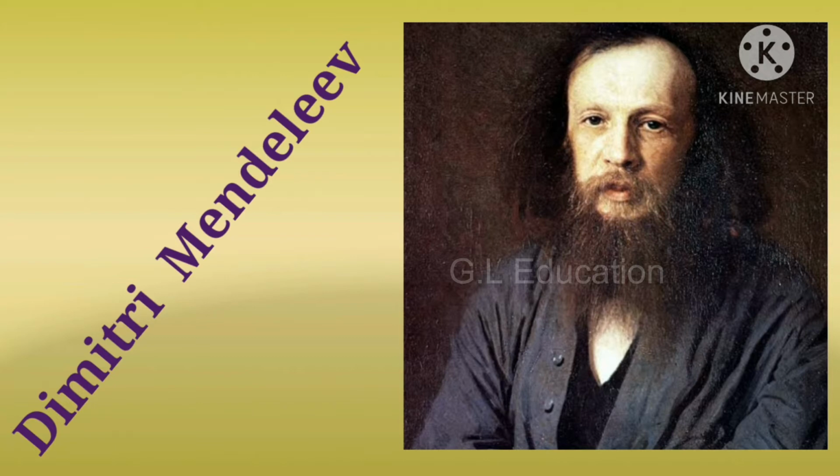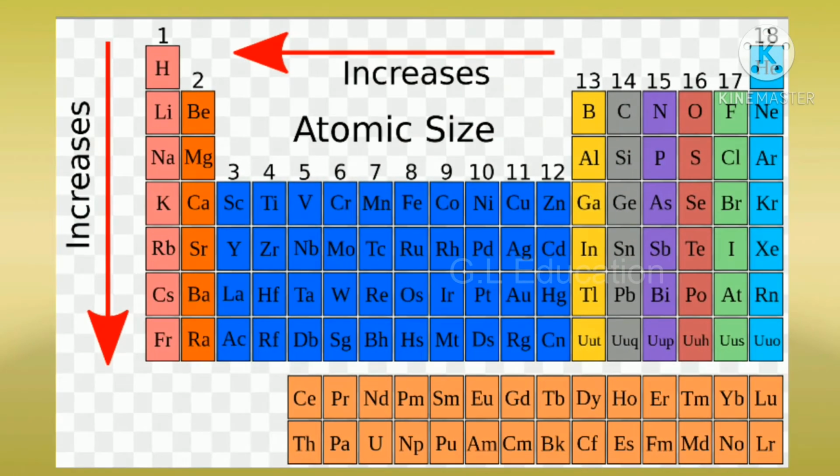That is, when Dmitri Mendeleev arranged the elements in ascending order, he noticed that the elements of similar properties repeat at regular intervals. Based on this, he proposed the law of periodicity, which states that the physical and chemical properties of the elements are periodic functions of their atomic masses.